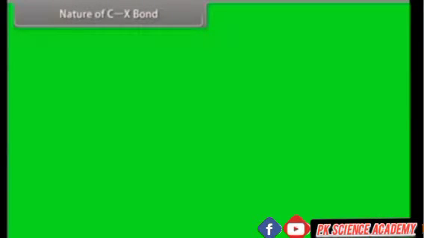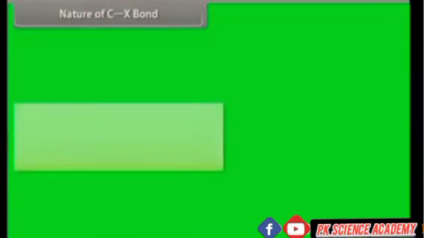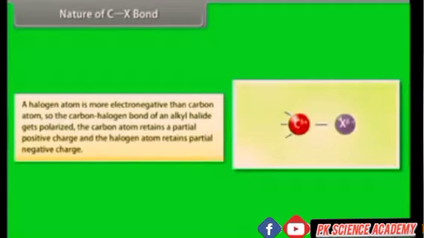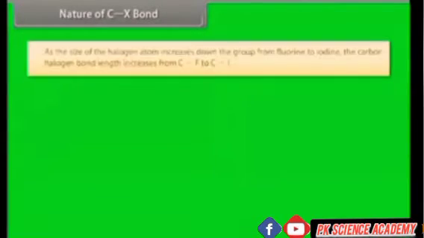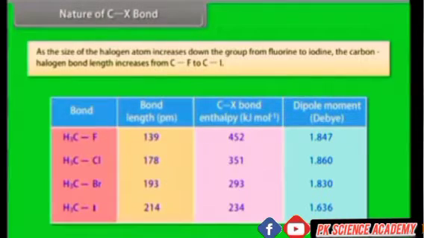Nature of CX bond. A halogen atom is more electronegative than carbon atom, so the carbon-halogen bond of an alkyl halide gets polarized. The carbon atom retains a partial positive charge and the halogen atom retains a partial negative charge. As the size of the halogen atom increases down the group from fluorine to iodine, the carbon-halogen bond length increases from C-F to C-I.